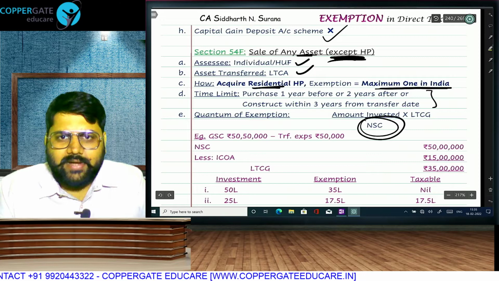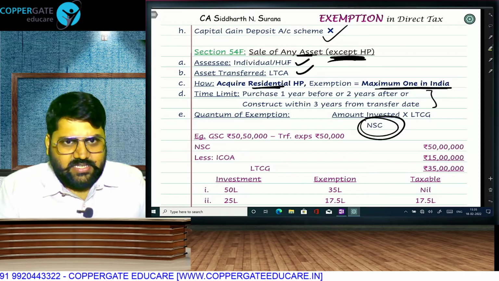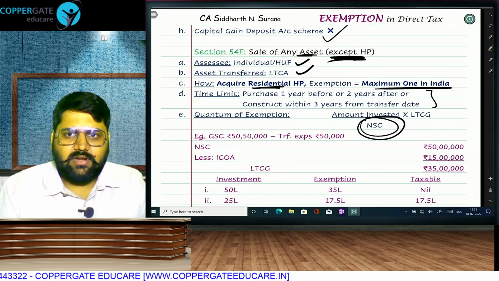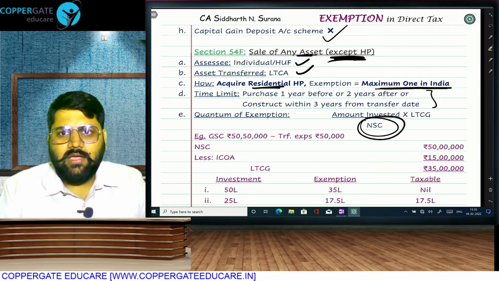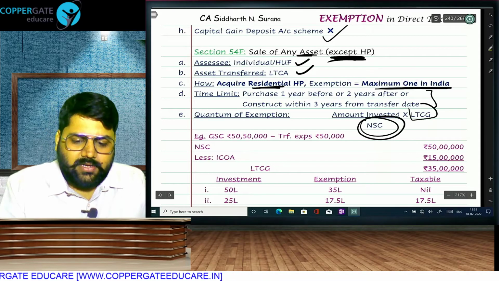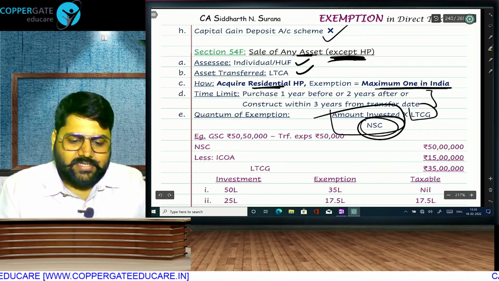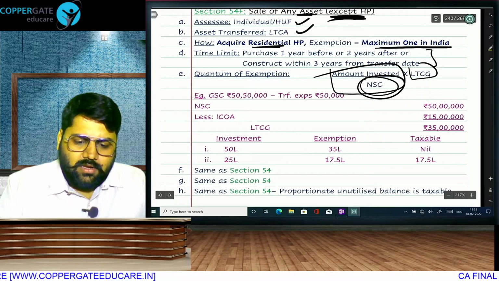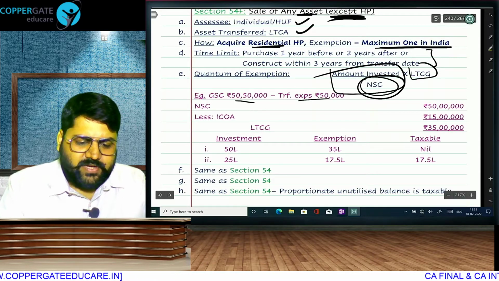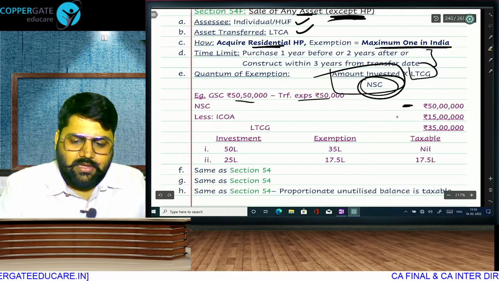Your entire net sale consideration has to be invested. If the entire net sale consideration is invested, then the entire capital gain will be exempt. Otherwise, it is proportionate: long-term capital gain into amount invested upon net sale consideration. To give you an example, you have GSC 50 lakh 50, transfer expense 50,000. So NSC is 50 lakh, assume cost of acquisition 15. So this is your gain amount.